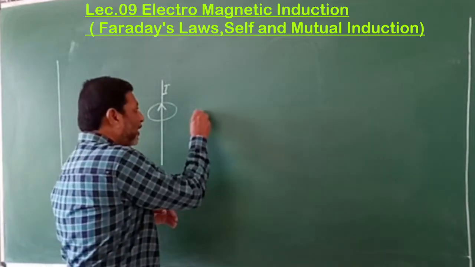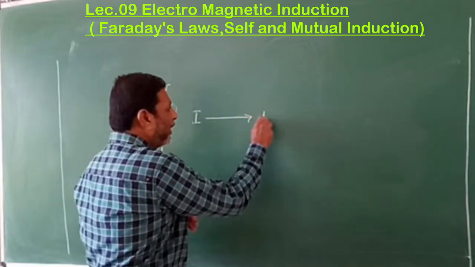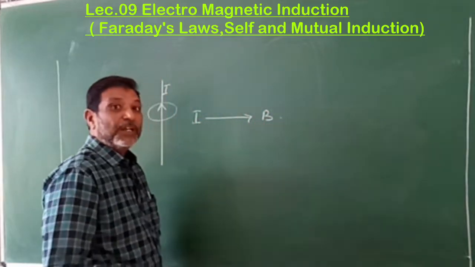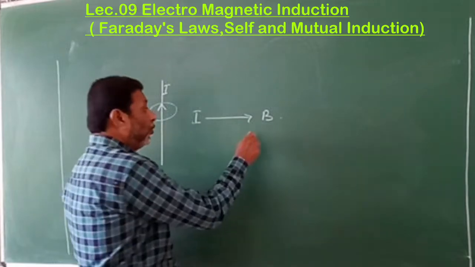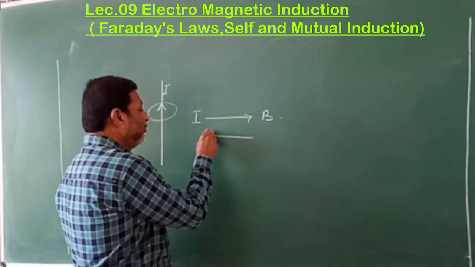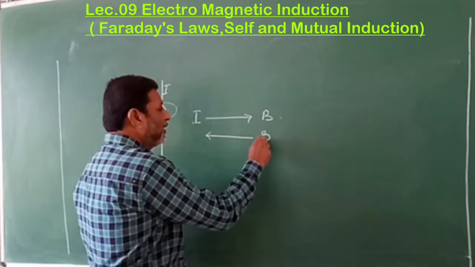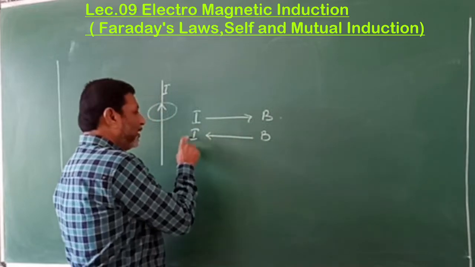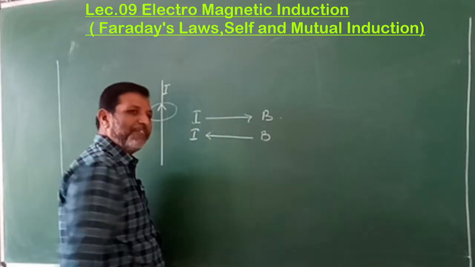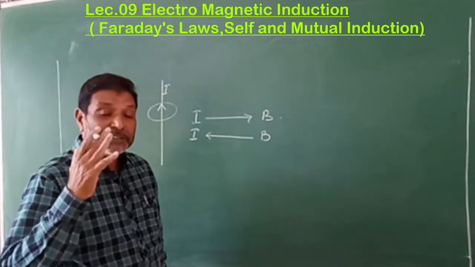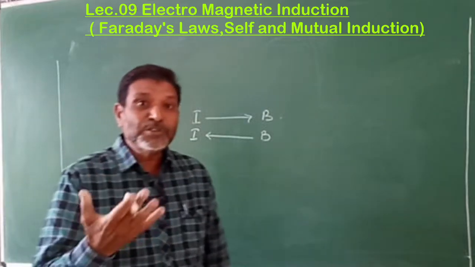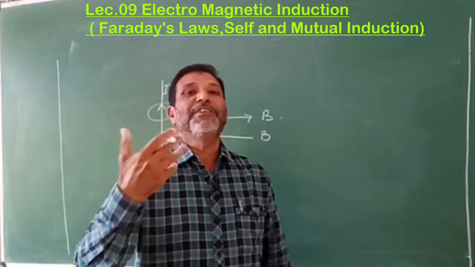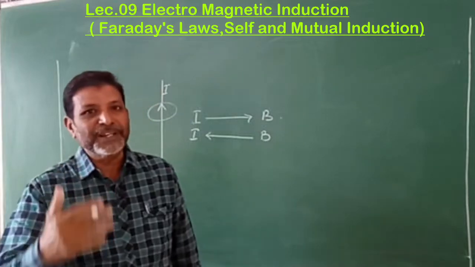That means current produces the magnetic field, isn't it? Now, Faraday thought, why cannot the reverse be possible? Why can't we get the current by using the magnetic field? See, this idea leads to the invention of electromagnetic induction.